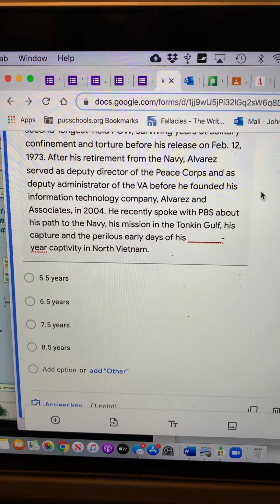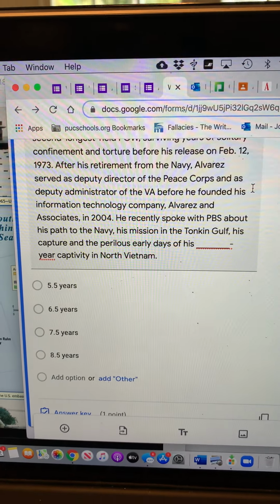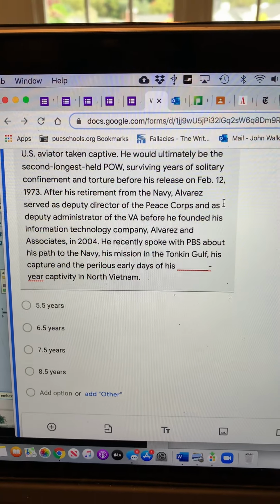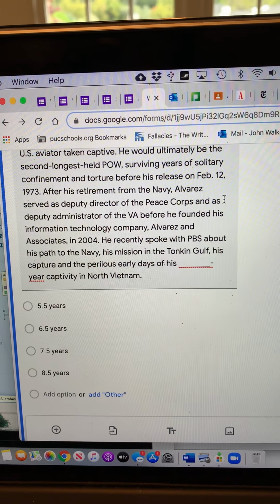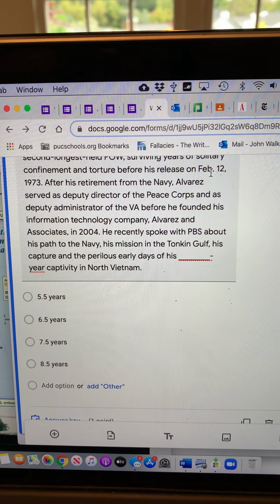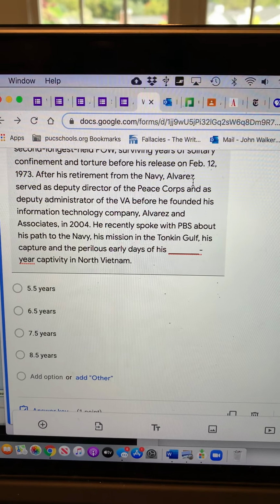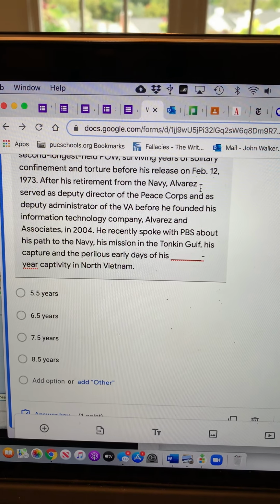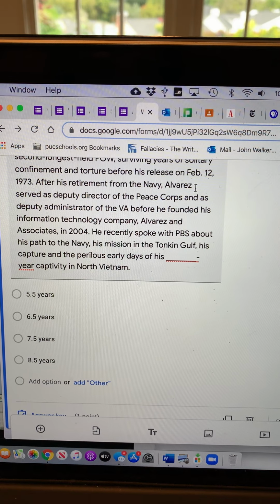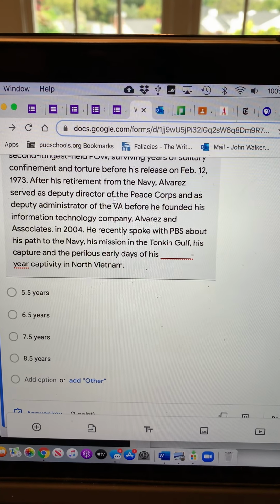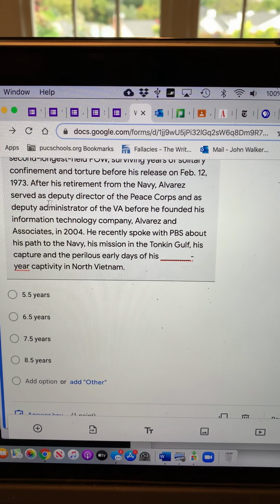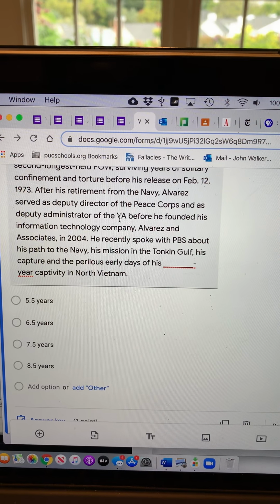And you can see him speak, and he's really an incredible person. His persistence, his strength, and his ability to find success after such a horrible period of time in his life. He was deputy director of the Peace Corps. He was deputy administrator of the VA, the Veterans Administration.